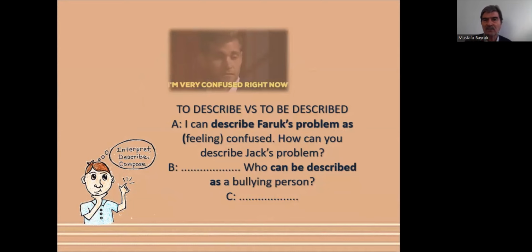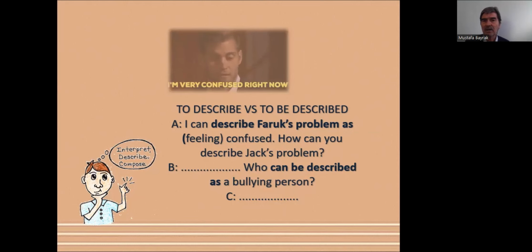I can describe Faruk's problem as confused, as adjective. How can you describe Jack's problem? I can describe Jack's problem as annoyed, for example, as bothered, as annoyed, as adjective. Who can be described as a bullying person?